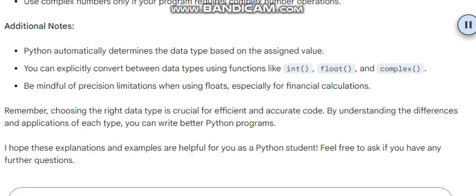Remember, choosing the right data type is crucial for efficient and accurate code. By understanding the differences and applications of each type, you can write better Python programs.